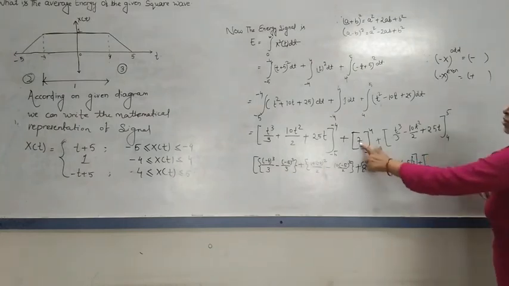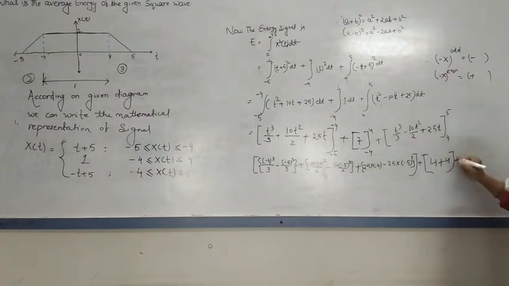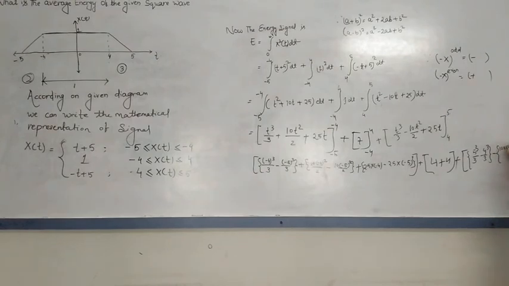Okay, now plus same thing for this one, upper limit minus lower limit: plus 5 cube upon 3 minus 4 cube upon 3, minus 10 times 5 square upon 2 minus 10 times 4 square upon 2, minus 25 multiplied with 5 minus 25 multiplied with 4.